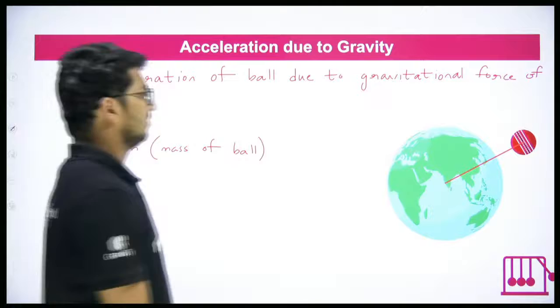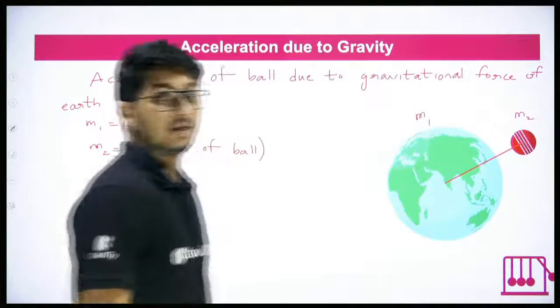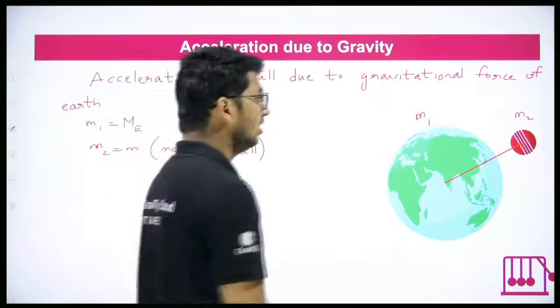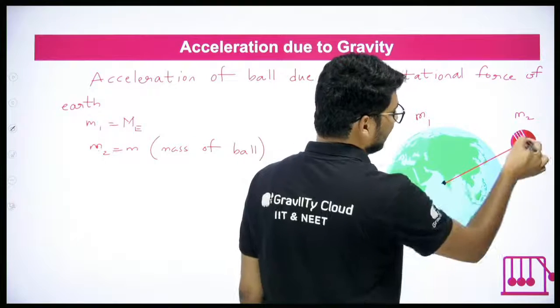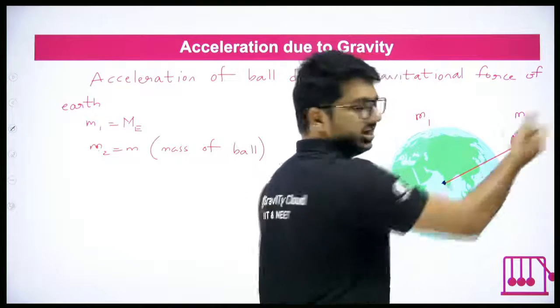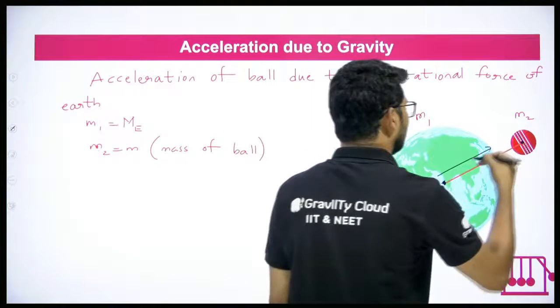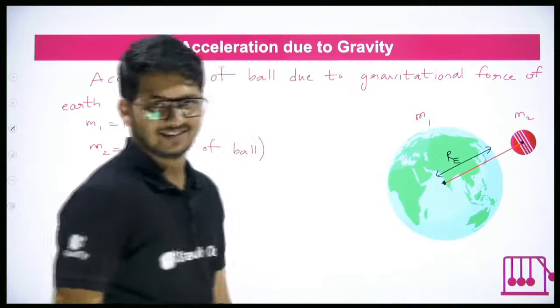So here we have taken this as object 1, this as object 2. Now comes the interesting part, that is the distance between the objects. For distance, which distance do I take? I have to take the distance between the center of Earth and the center of the object, the center of the ball. So from here to here, it is what? It is the radius of Earth. Yes or no?